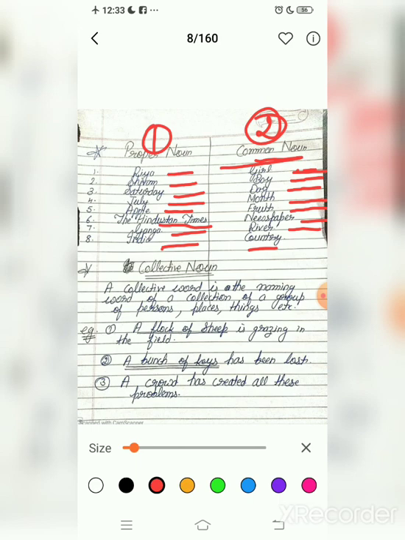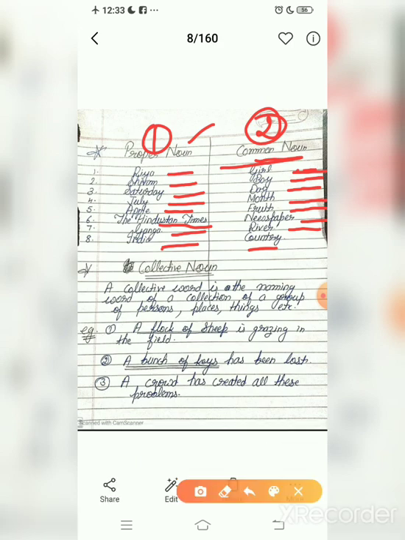It means proper noun is the name of particular person, place or thing. It means all your names are also included in the proper noun, but in common noun, boy, girl, day, month, fruit, newspaper, river, country, this will come. I will tell about collective, material and abstract noun in my next video.